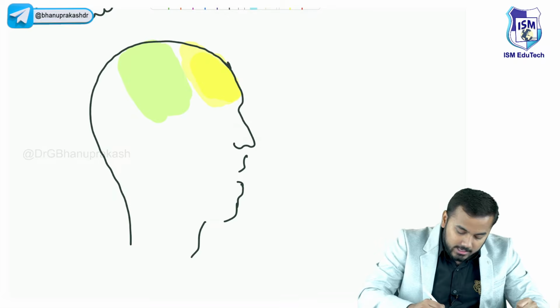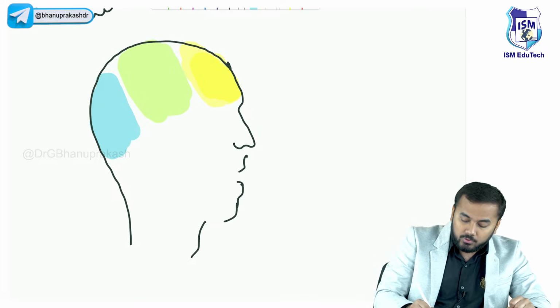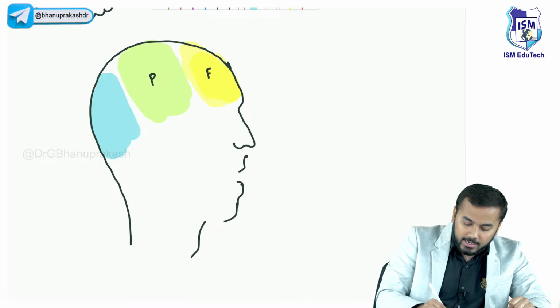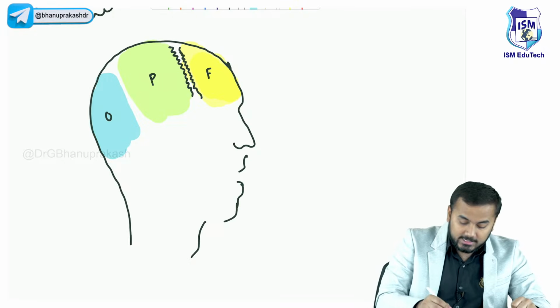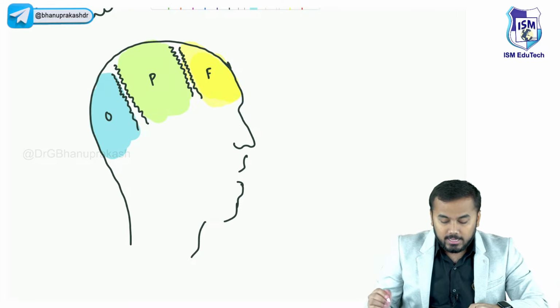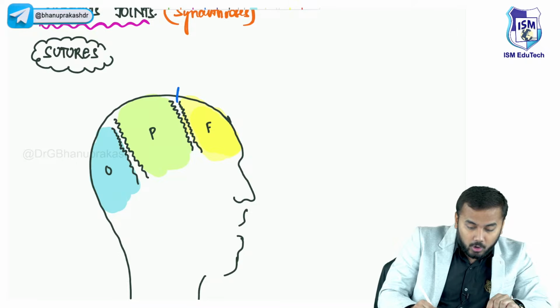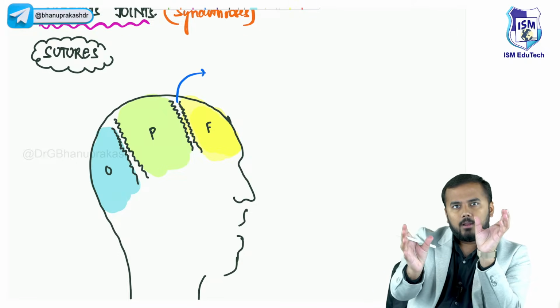Okay, so the last bone on the back is your occipital bone. What I'm trying to explain here is frontal, parietal, occipital. Between the frontal bone and the parietal bone, I have a suture. In the same way, between the parietal bone and the occipital bone there is also a suture, right? The suture present between frontal and parietal bone is called, combine both the words, frontal, parietal,